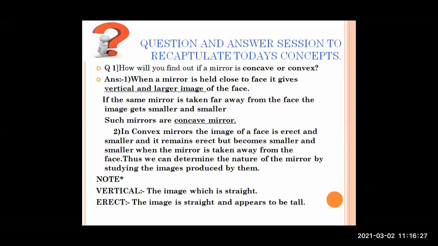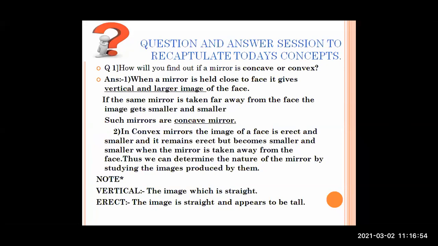So these are two things which distinguish between concave mirror and convex mirror. Whereas what will happen in the convex mirror? In a convex mirror, the image of the face is erect and smaller, and it remains erect but becomes smaller and smaller when the mirror is taken away from the face. Thus, we can determine the nature of the mirror by studying the images produced by them.